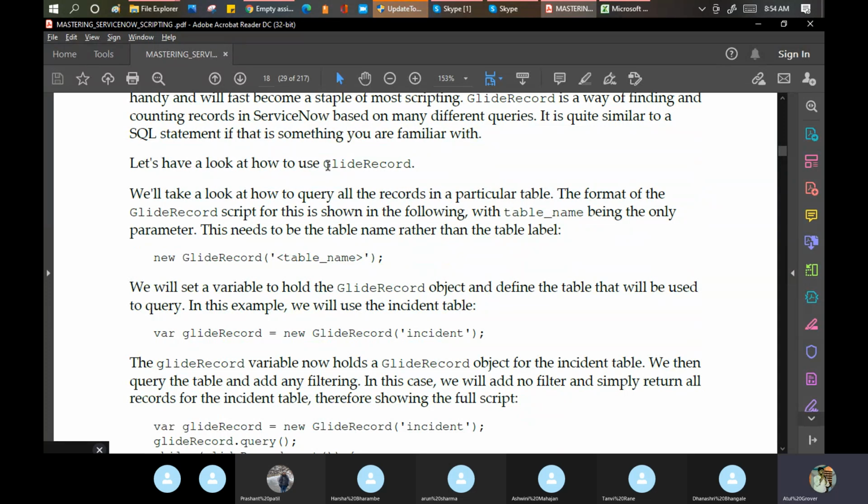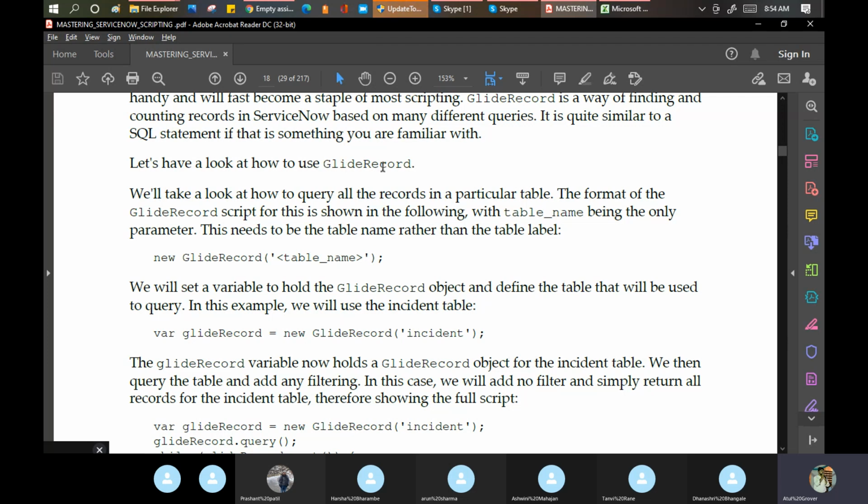Simple. GlideRecord is Java-based code which we use in ServiceNow to query and do some operations on a particular record. I want to see the records of priority 1. I want to see the records of priority 2. I want to submit the record of priority 1. I want to give an error message or a pop-up message that this is not priority 1, you cannot save this record. So these things we have to define with the help of GlideRecord.